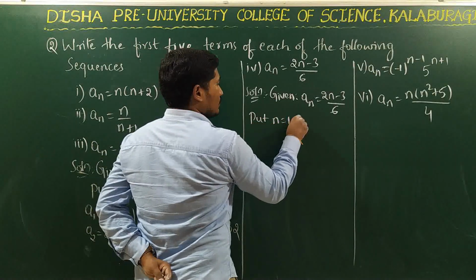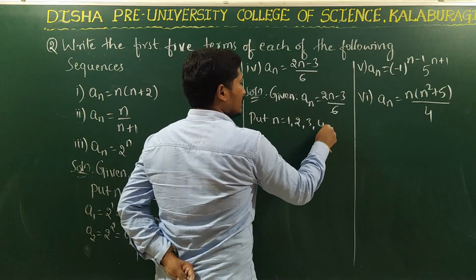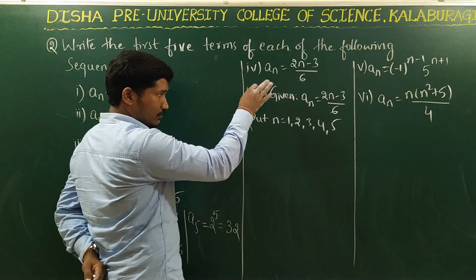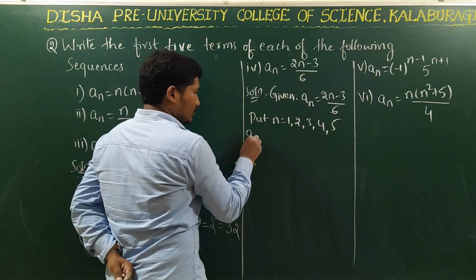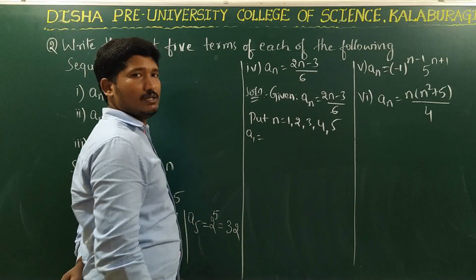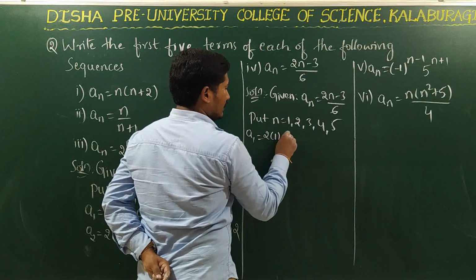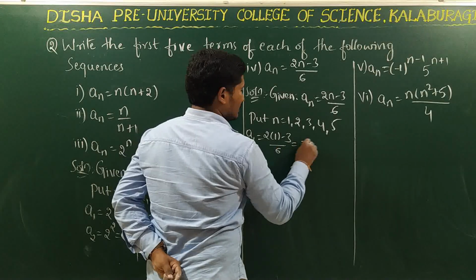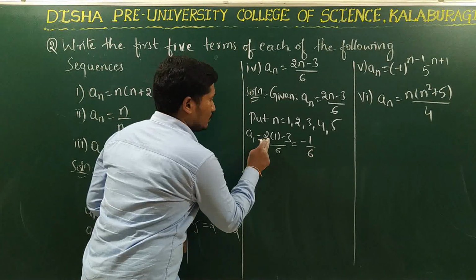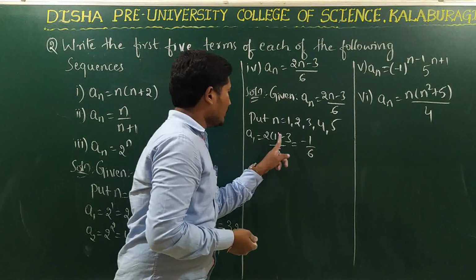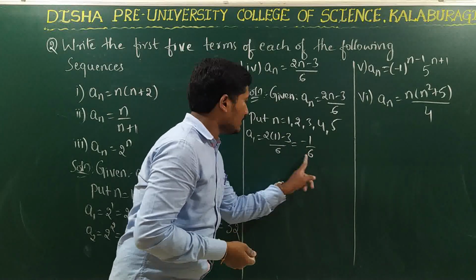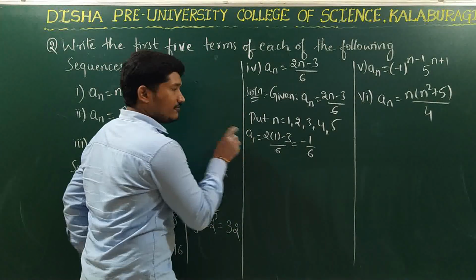So put n is equal to 1, 2, 3, 4, 5 and substitute one by one. Put n is equal to 1. a1 is equal to (2 into 1 minus 3) by 6. 2 into 1 is 2, 2 minus 3 is minus 1, divided by 6. This is the first term.